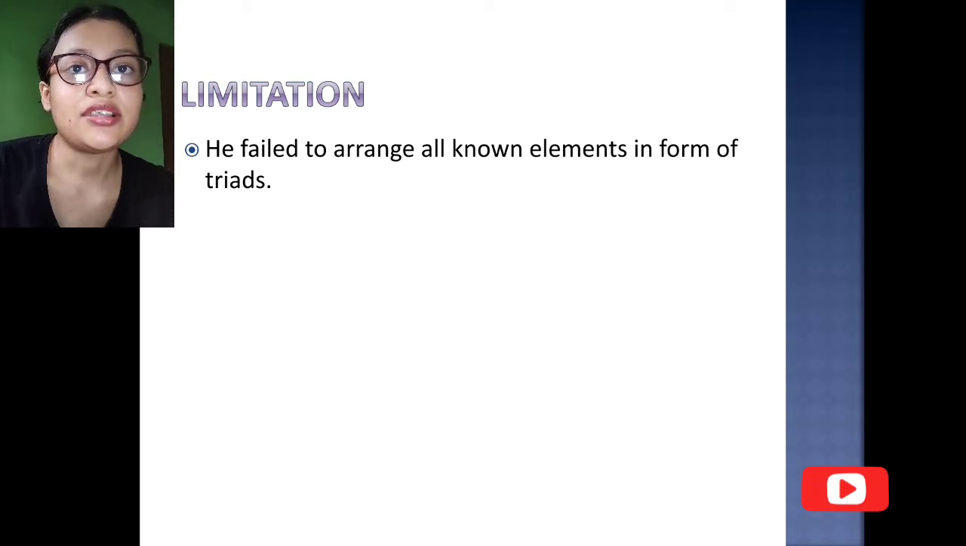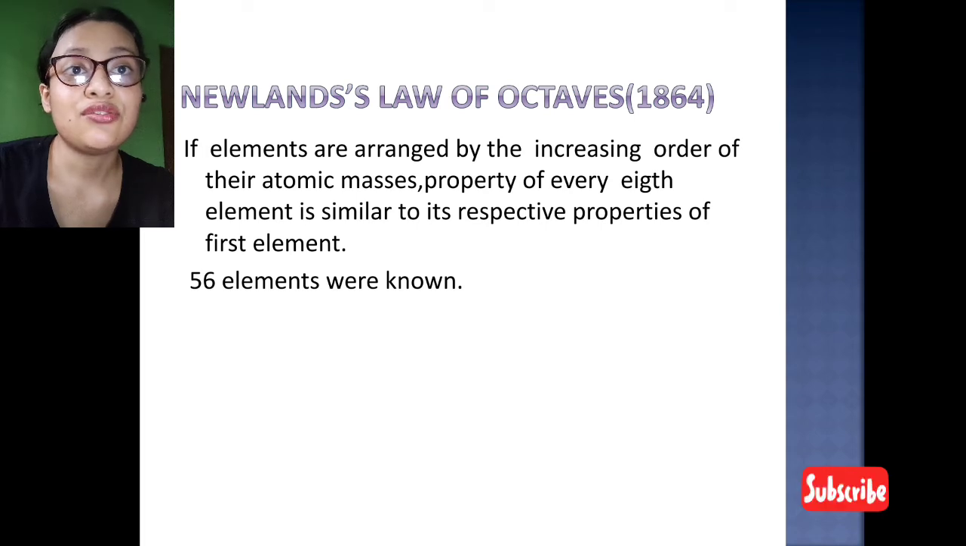Next, after Dobereiner came Newlands. Newlands gave the law of octaves in the year 1864. According to him, if elements are arranged in increasing order of their atomic mass, then the property of every 8th element is similar to the properties of the first element. During his time only 56 elements were known.